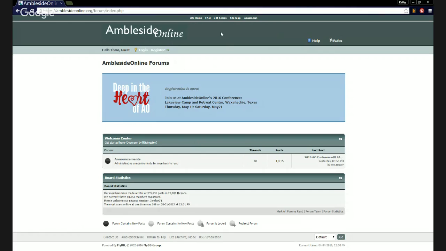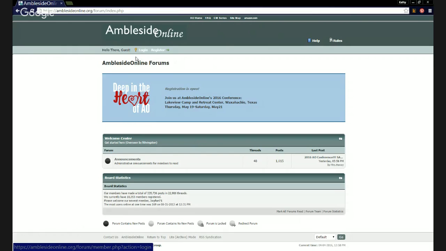There are some general AO links at the top. And then right below that, you've got this gray band here, and it says, hello there, guest, because we're not logged in, so it doesn't know who we are. And it has a link to log in and a link to register. We're going to assume that you're already registered and you're needing to log in.